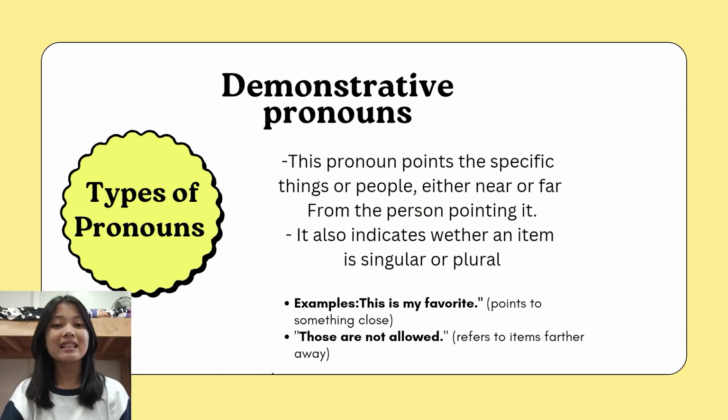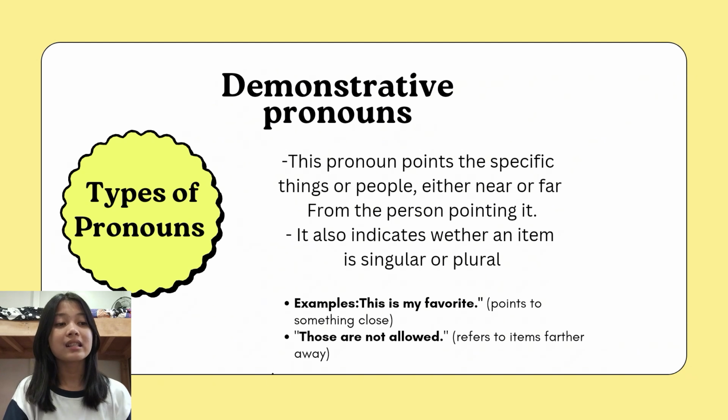The next one is the demonstrative pronoun. Demonstrative pronouns are used to point to specific people, places, things, or ideas. They indicate whether the thing is nearby or far away, and whether it is singular or plural. This, that, these, and those are examples of demonstrative pronouns.